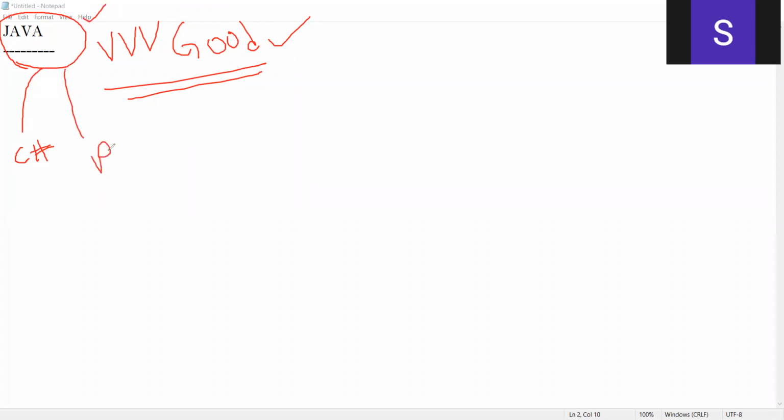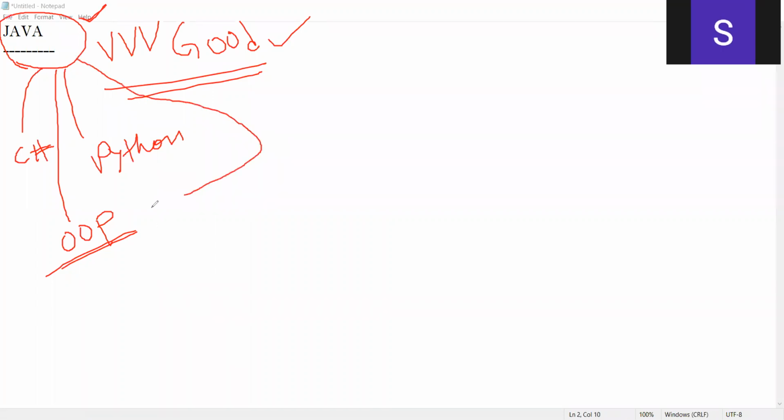Python also has been evolved from Java. Take any object-oriented programming language, and it has been evolved from Java. So Java is the first object-oriented programming language. You may say, sir, C++ also is an object-oriented programming language. That's 100% correct. That's true. But Java is pure. It is a pure object-oriented programming language.